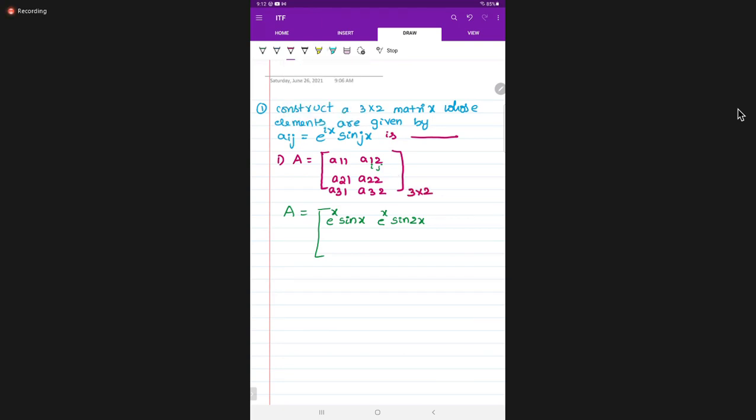Now tell me, what is a21? A21 is e power 2x sin x. Very good. Next, e power 2x sin 2x, then e power 3x sin x. Next, e power 3x sin 2x. Okay, very good.